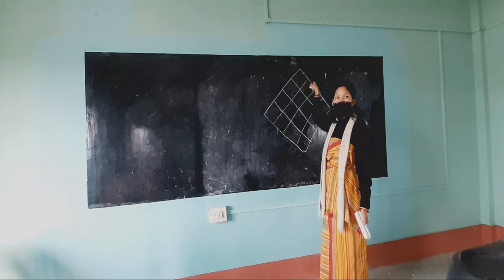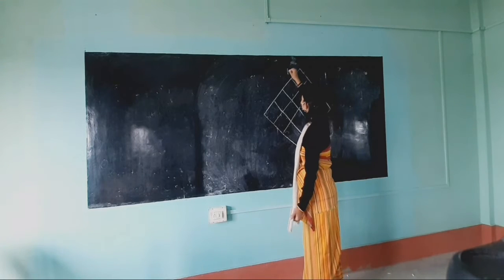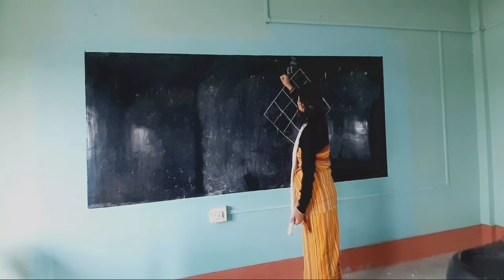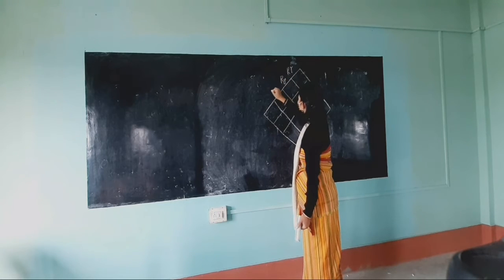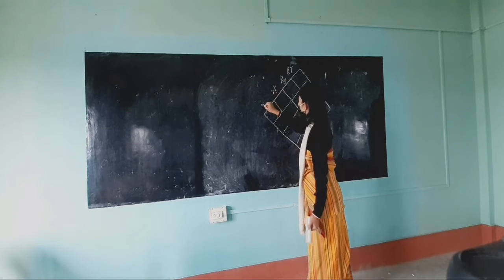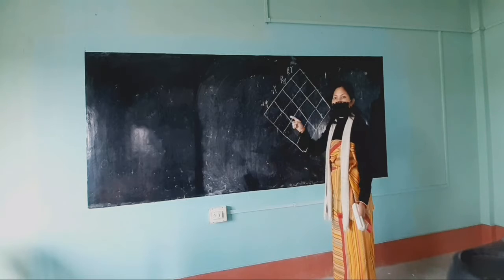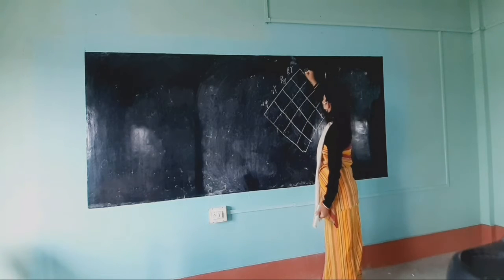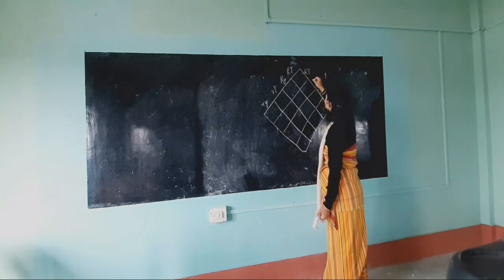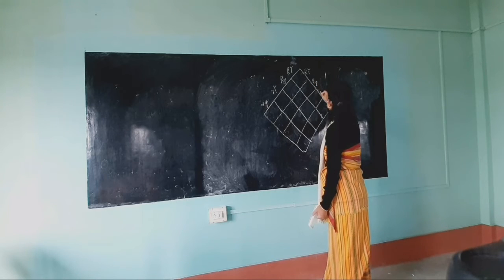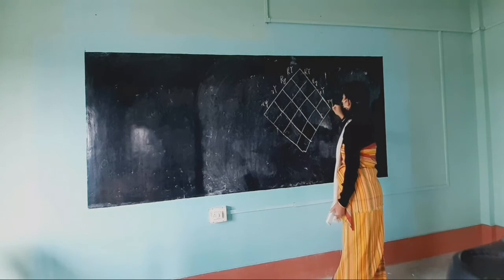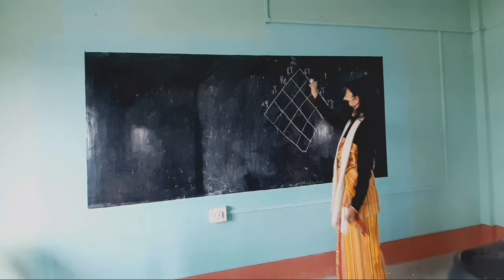So what are the possible combinations? Capital R, capital Y, capital R, small y, small r, capital Y, small r, small y. Same for the other parent. Now let us do the cross.